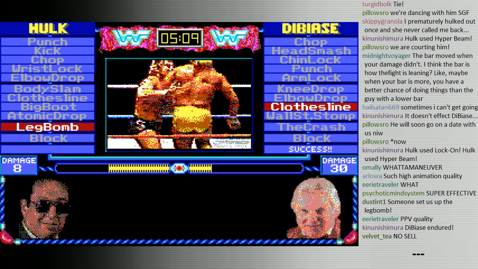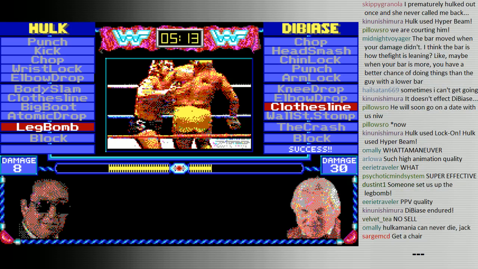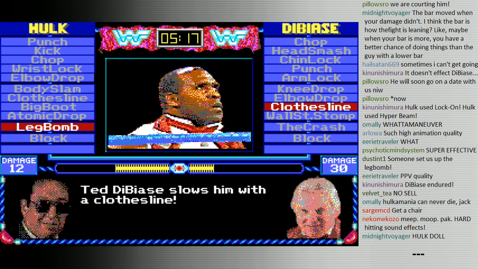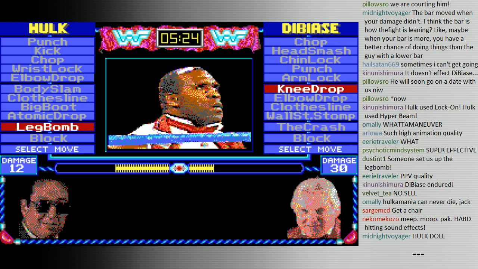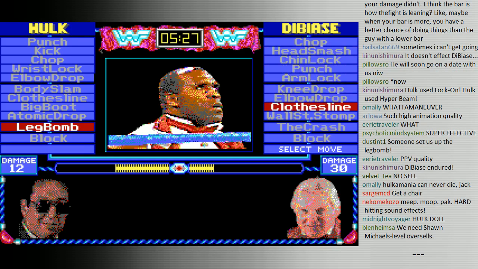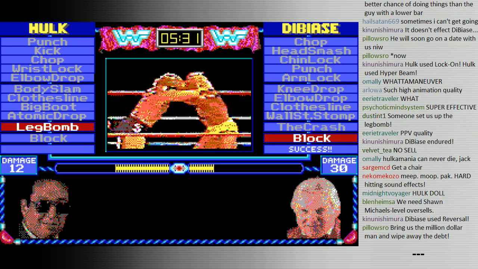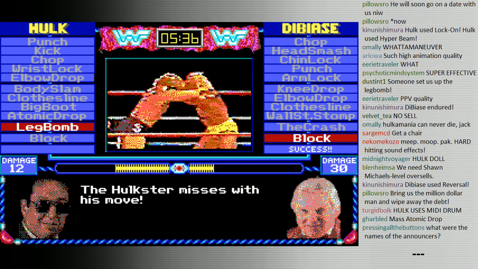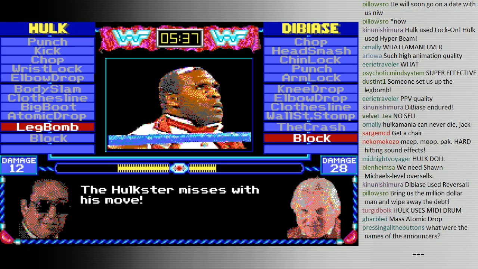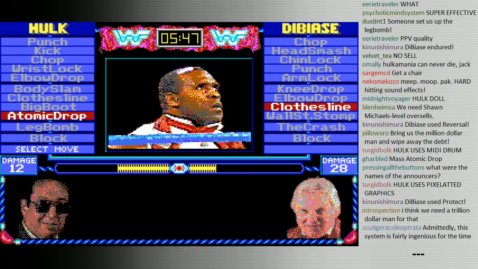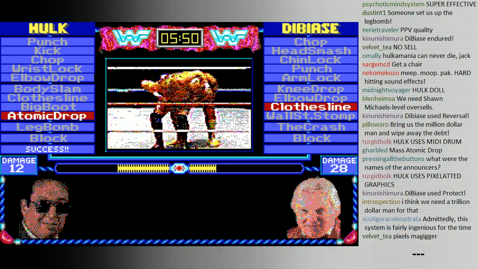You see, he has 30 damage, so I don't know if... I'm sure he's almost done, but I'm not sure if that means that I should just not go for the leg bomb again or try to go for earlier moves. But we were able to pull it off once. We were able to do it once. He's blocked it. I'm going to have to go for lighter moves. Since he succeeded with the block, he's going to get some health back, and I can't abide that. What were the names of the announcers? On the left is Gorilla Monsoon, and on the right is Bobby the Brain Heenan. Let's try the Atomic Drop. Okay, I was able to pull that off.